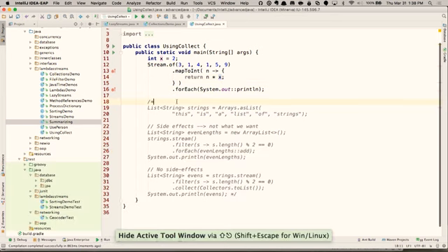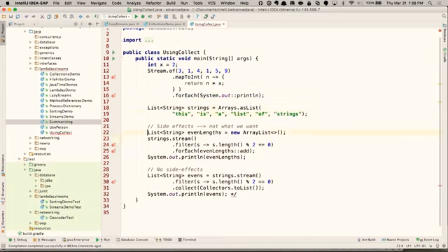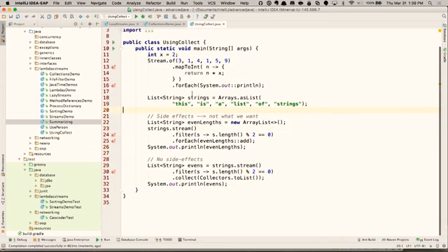Now, with that in mind, here is an exception that is not a good one. This is something that is legal but not a good idea. Say my external variable is a collection of strings. Here's my list of strings, and what I want is a list that has only the strings with even lengths in them. Well, first I produce a stream, and then I'll filter them for each string such that its length mod 2 equals 0. So now I'm getting only the even length strings, and then in the forEach I can invoke the add method on the ArrayList, on the collection, and thereby change the collection.